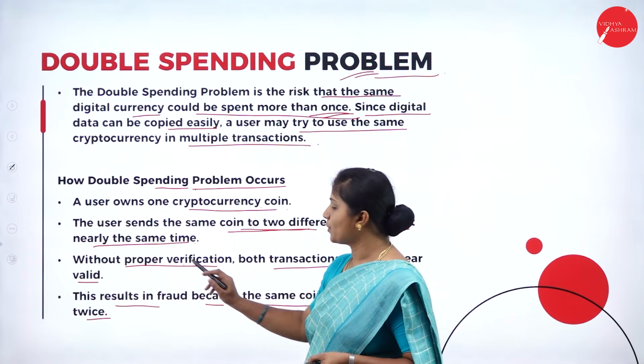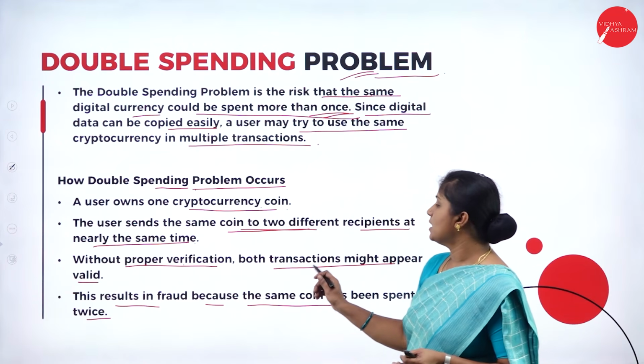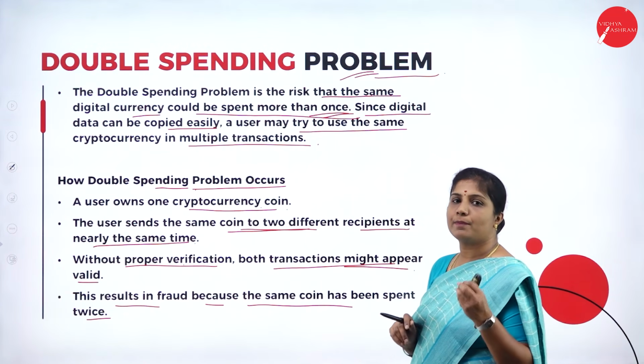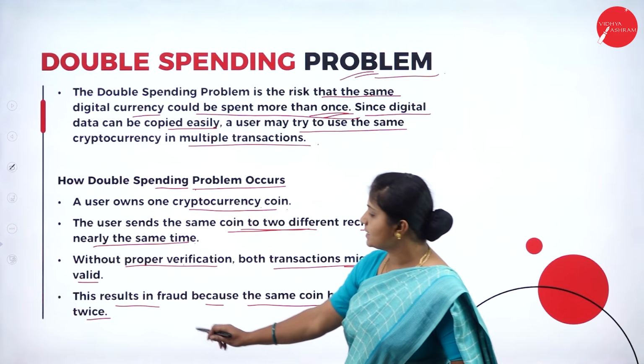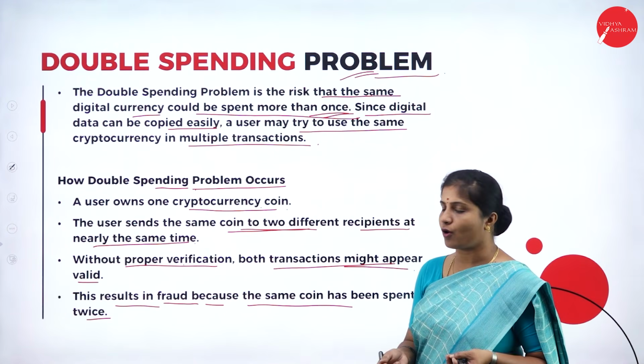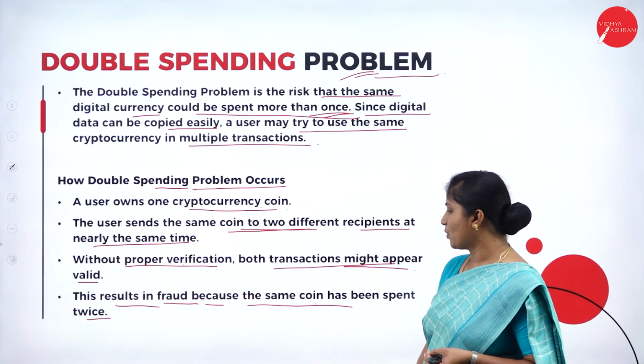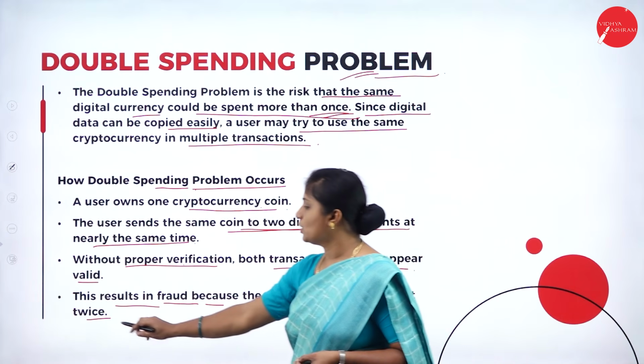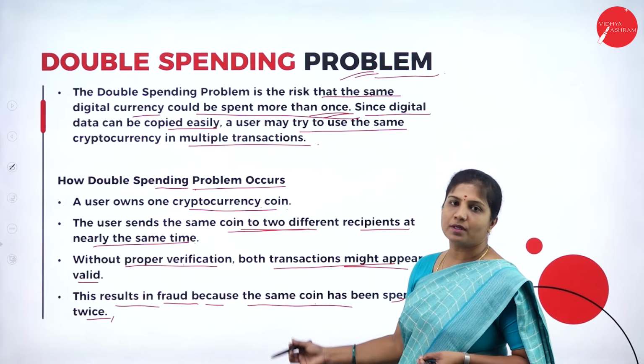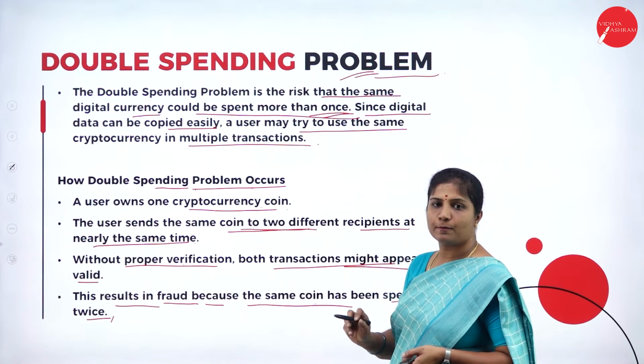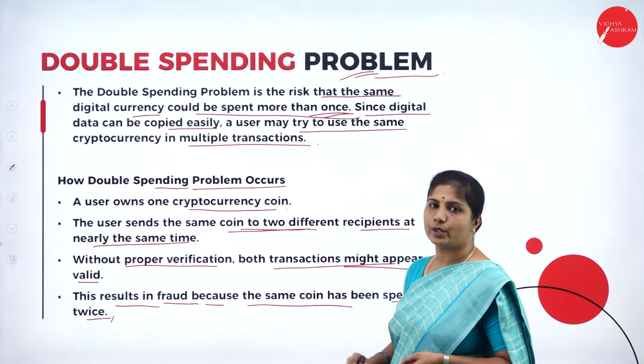Without proper verification, the transaction might appear to be valid. Hence the result is going to be fraud, because the same coin has been spent twice. Hence this problem we call the double spending problem. So this is how it occurs.